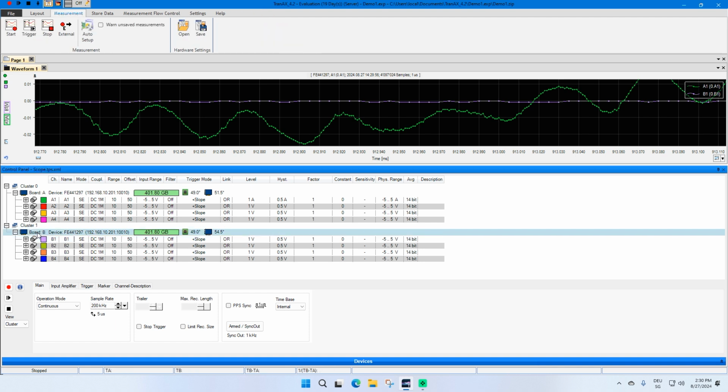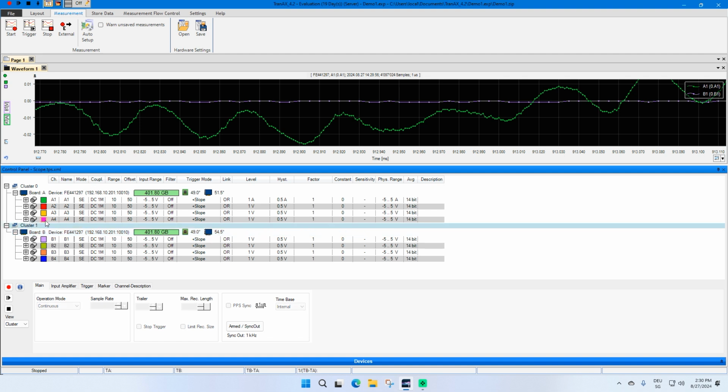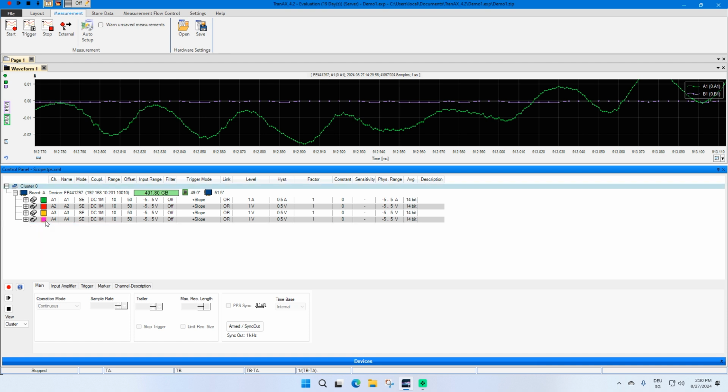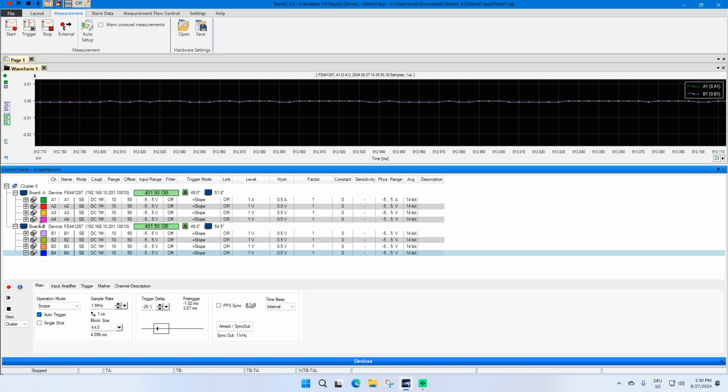For resetting the cluster settings, we can drag and drop board B back to cluster 0, or click on the cluster and press delete, and the cluster is deleted and the two boards are back again in the same cluster.